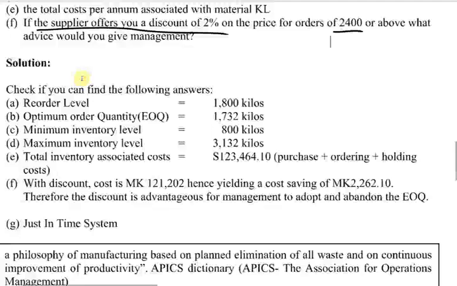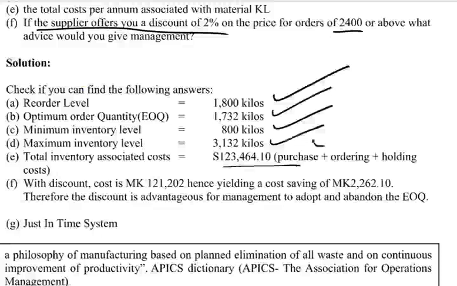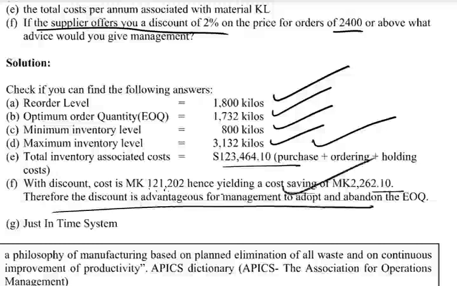So I have the solutions right here. So we can see this one, we've passed it. We've passed this one. We've passed this one. We have also passed this one. So with a discount, the cost is 121,202, hence yielding a cost saving. So whatever we have done is correct, because everything that we did has just been proved by the answers.